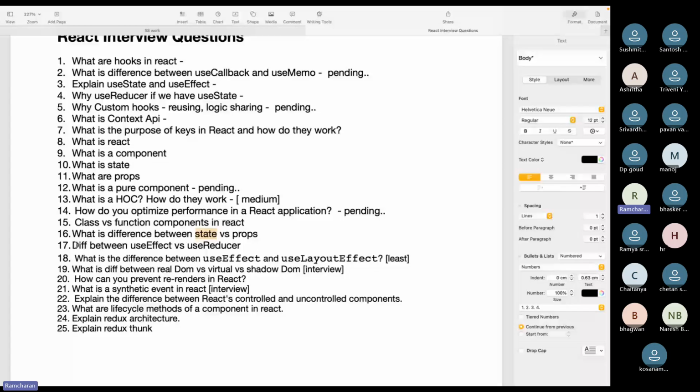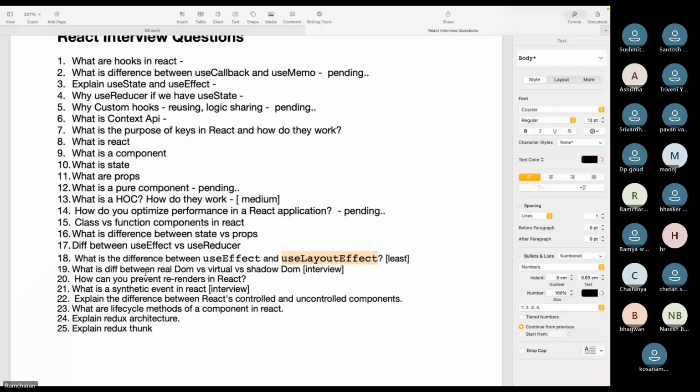If you look at the difference between useEffect and useReducer, this will mostly not be asked in combination, but you have to understand what is useEffect and what is useReducer. And what is the difference between useEffect and useLayoutEffect? We also don't learn this. This is asked very rarely. So you need not learn useLayoutEffect as of now. So let's skip this also.